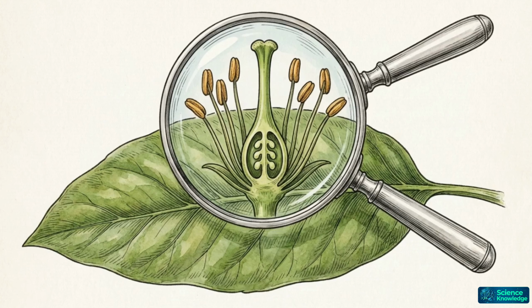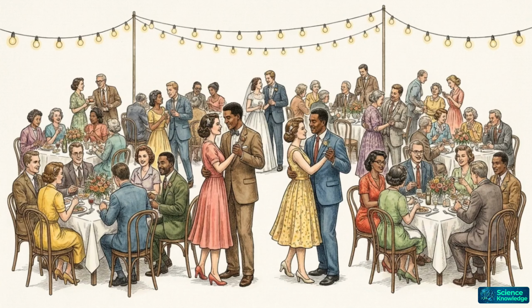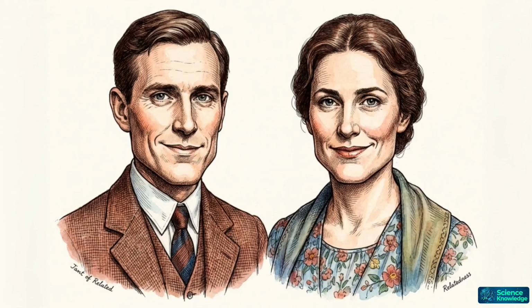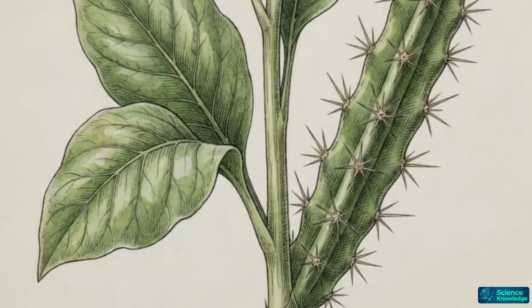To organize nature, we have to look past the surface-level adaptations of leaves and roots and search for a consistent structural logic. Think of a botanical family like a large, crowded human wedding. The guests might wear different styles of clothes or have different haircuts, but you can identify the siblings through shared traits, like the shape of a jawline or a distinct way of smiling. Plants operate in a similar way.